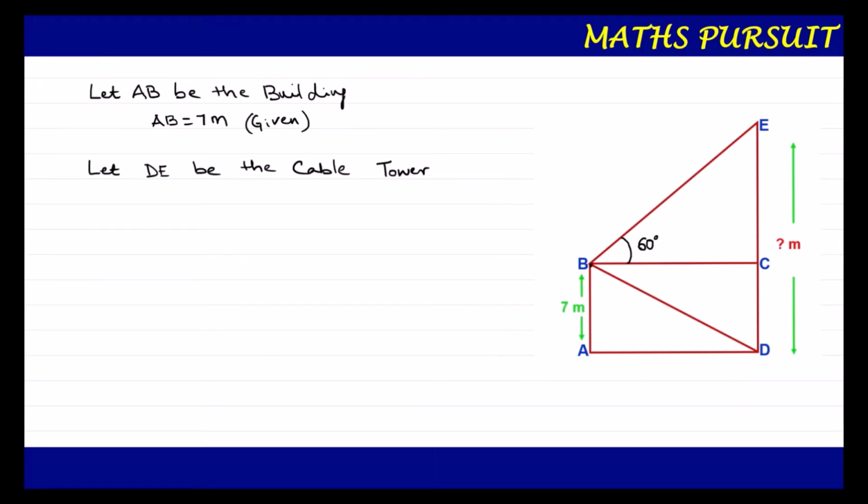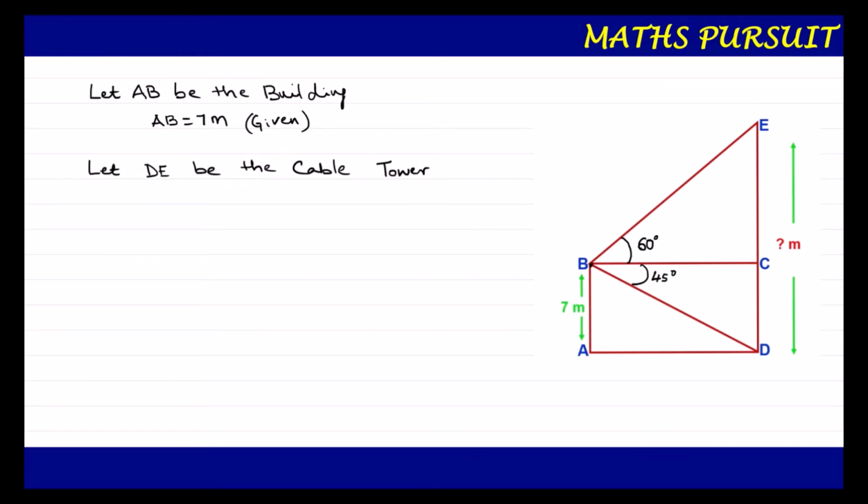If a person is standing at point B and looks up, the angle that is formed is called the angle of elevation, and if the same person looks down, it forms a different angle, known as the angle of depression. Now the question is saying about this angle: the angle of depression to the foot of the tower is 45 degrees. This is what is given in the question.